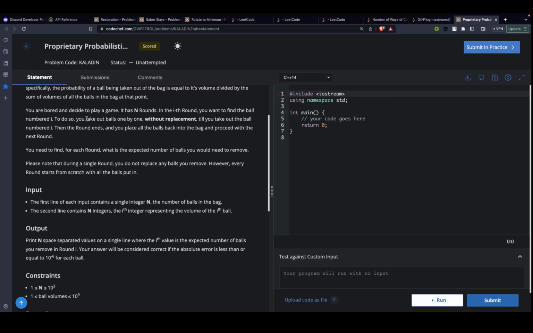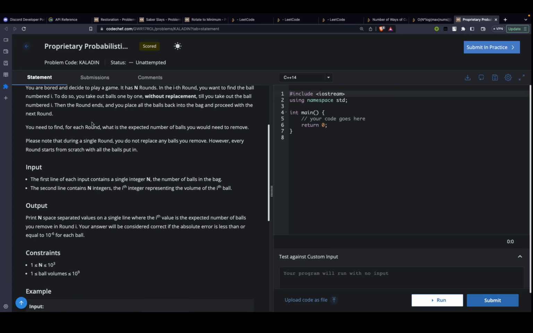It has n rounds. In the ith round, you want to find the ball numbered I. To do so, you take out the balls one by one without replacement until you get that particular ball numbered I, and then your round ends. Then you put all the balls back into the bag and proceed to the next round. So basically, in the ith round you will be looking for the ith ball, and you don't know where the ith ball currently is. So it's like a black box scenario. You keep picking balls out until you get the ith ball.